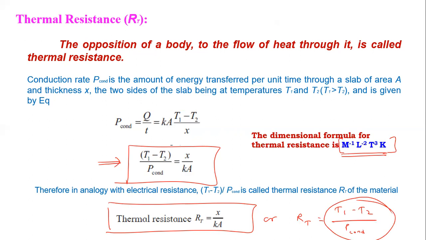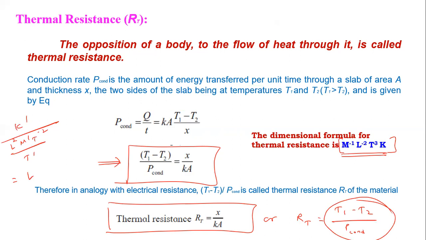T1 minus T2 has dimension K raised to 1, divided by P conduction, which has the dimension of Q upon T. Q means energy, L2 M1 T minus 2, divided by T1. So after solving this, whatever we get is the dimension of thermal resistance.